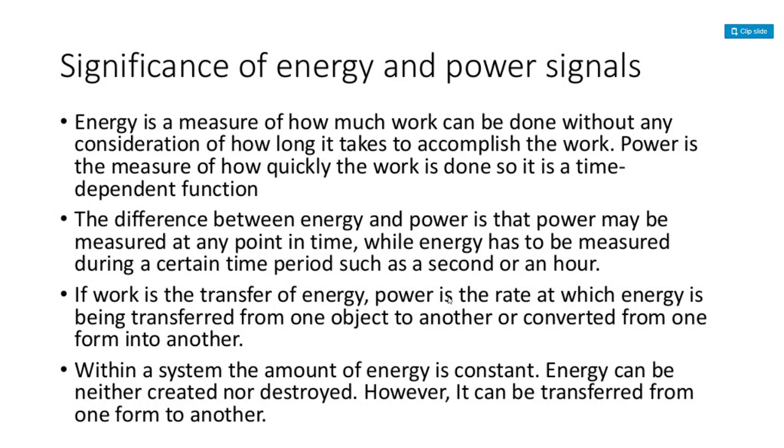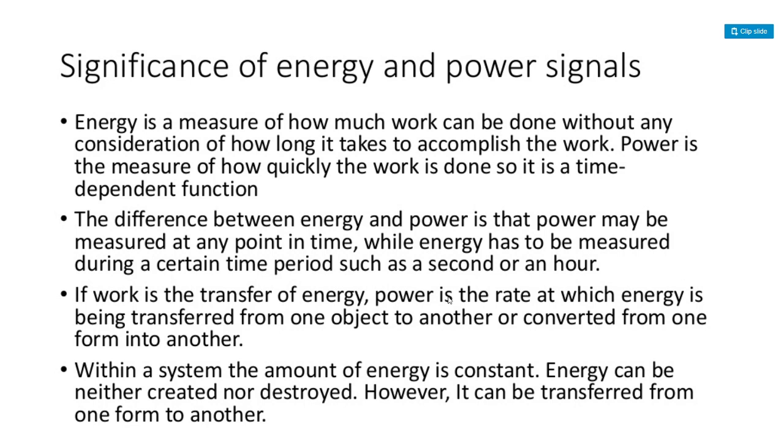Power is a measure of how quickly the work is done. How much work is done is called energy. How fast that work has been done is called power. Power is a time dependent function, because how fast the work has been done is called power. The difference between energy and power is that power may be measured at any point in time. Power may be calculated at any point in the given time, while energy has to be measured during a certain time period such as a second or an hour.